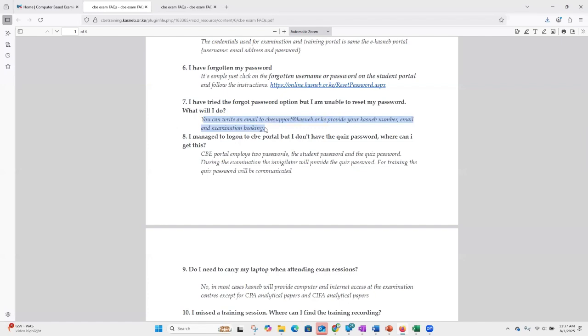Not just writing an email, you need to indicate your KASNEB number, or rather your registration number, your email, your examination booking, and what the challenge is. Not just a plain message saying I've tried to reset my password and it's not working. The follow-up will be, what's your email, what's your registration number, what's your center, depending on the issue. So that's the email in there.